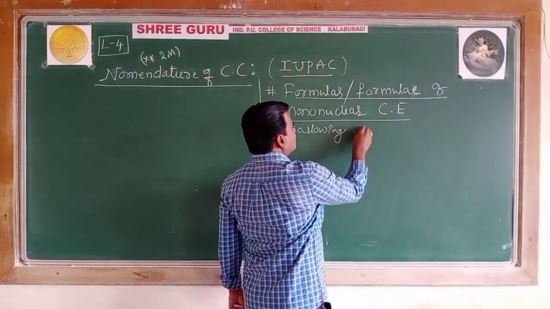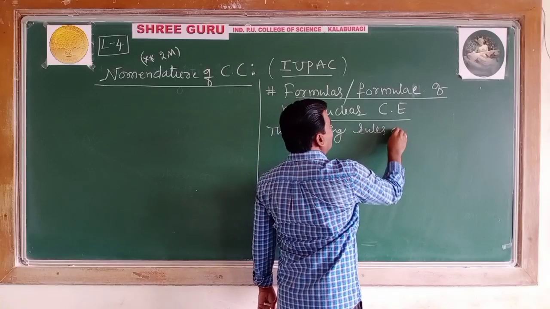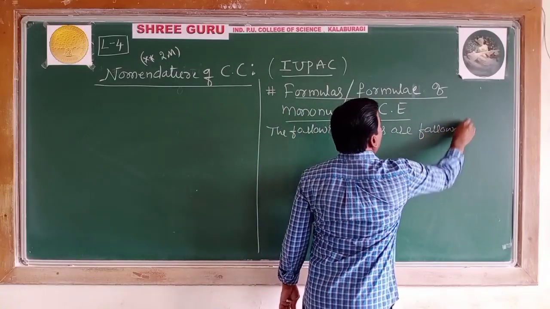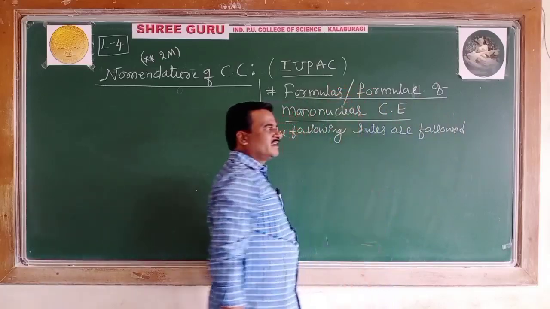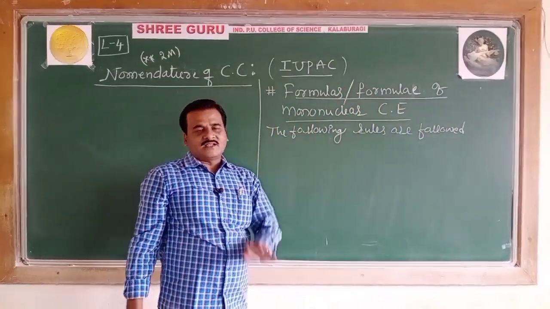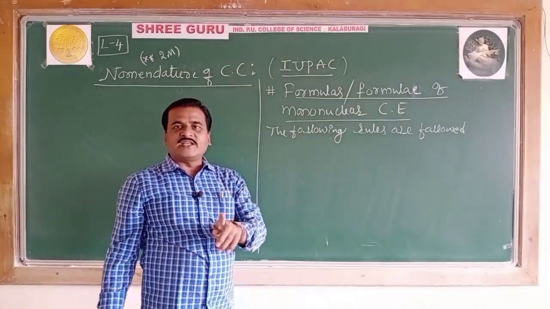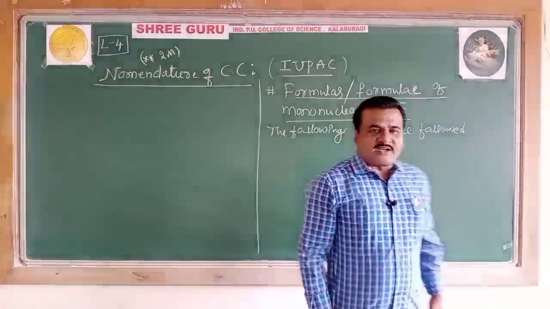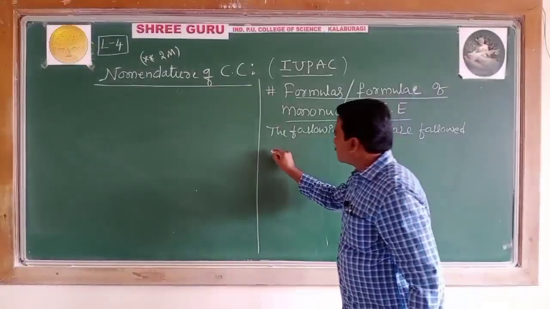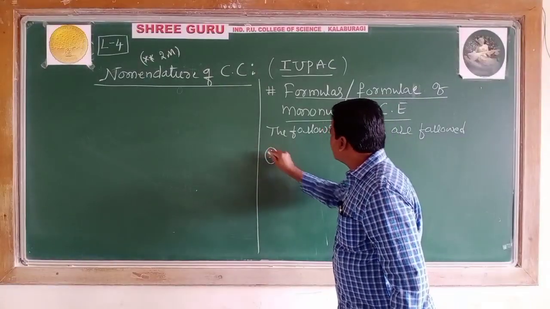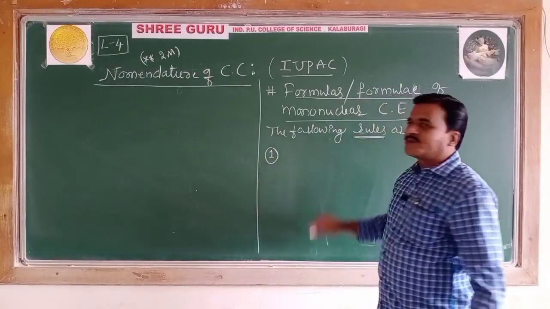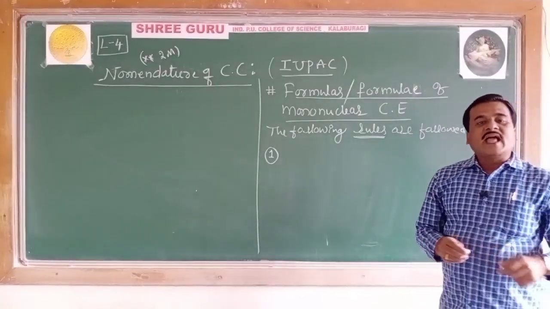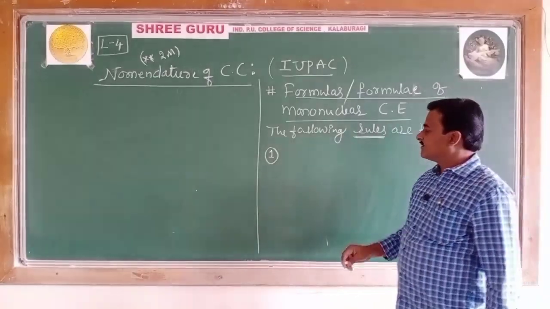The following rules are followed in writing the formulas of a coordination entity, especially mononuclear coordination entity. So what is the first one? What is the first rule?